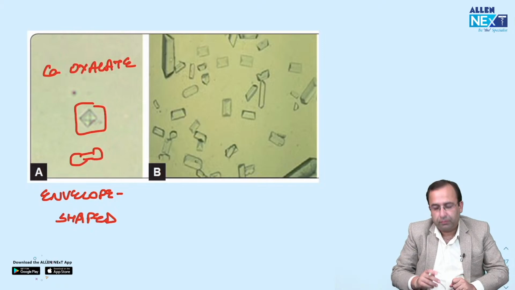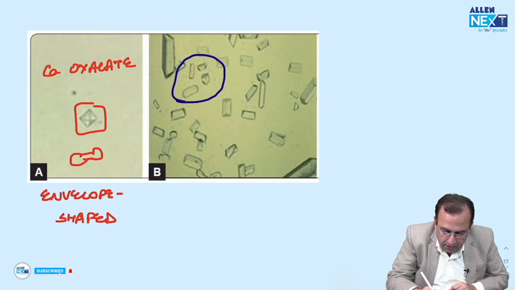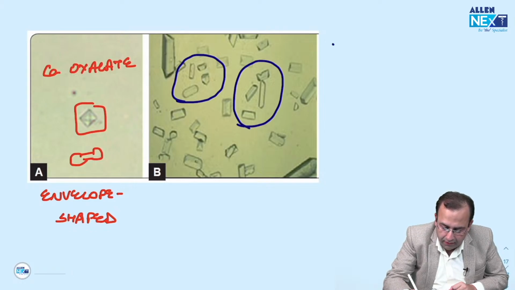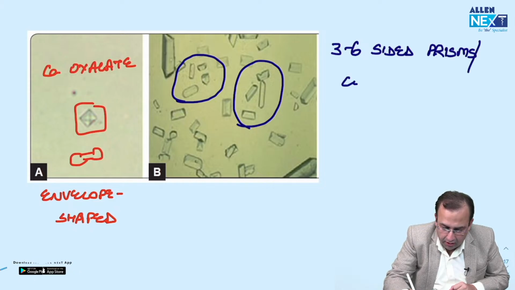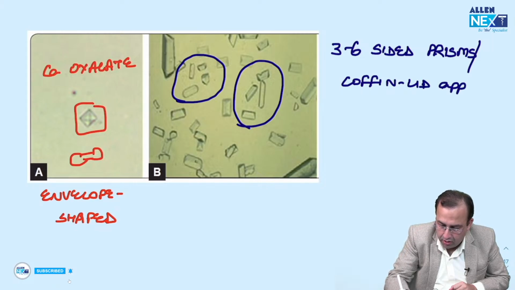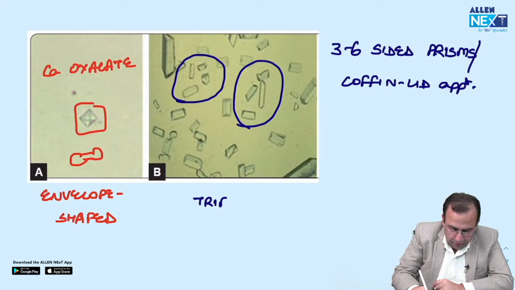Fair enough. Next, second image. You are clearly able to see what prisms look like. These are 3 to 6 sided prisms, or coffin lid appearance, seen in triple phosphate.